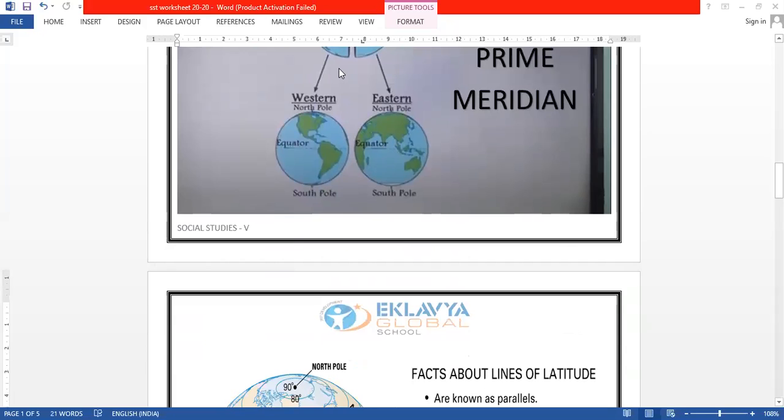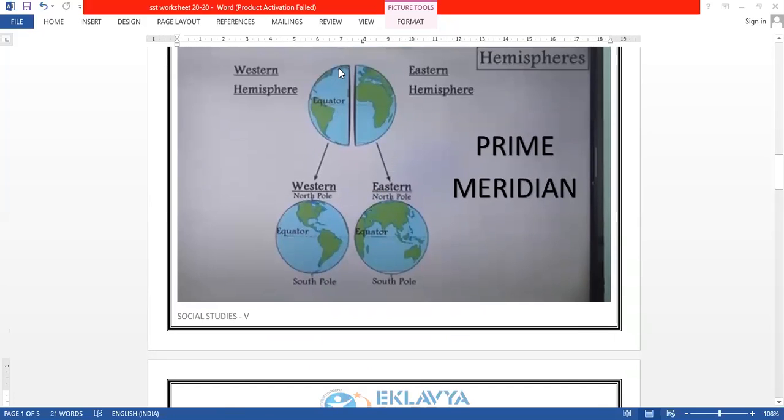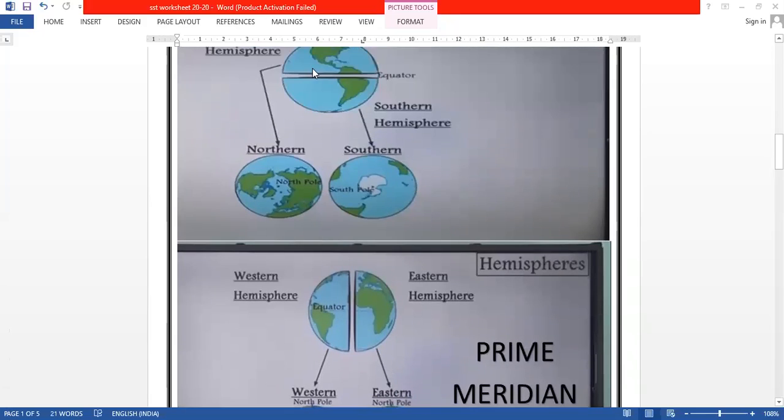Now latitudes are imaginary lines which run from west to east. The equator is the most important line of latitude. It divides the Earth into two equal halves of hemisphere. The upper or northern half of the Earth is called the northern hemisphere and the lower or southern half is called the southern hemisphere. The equator is the longest latitude.